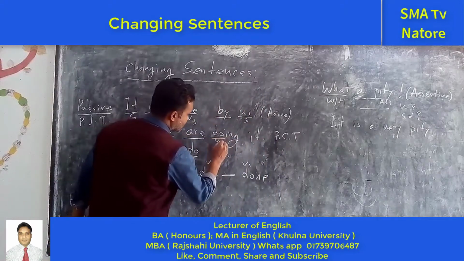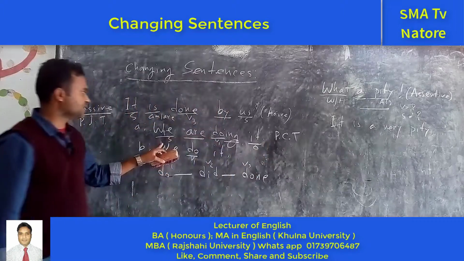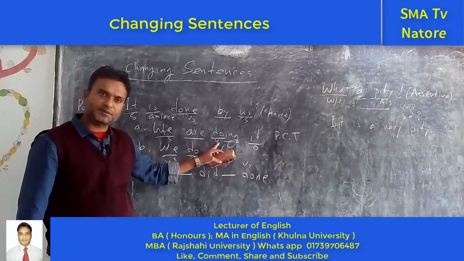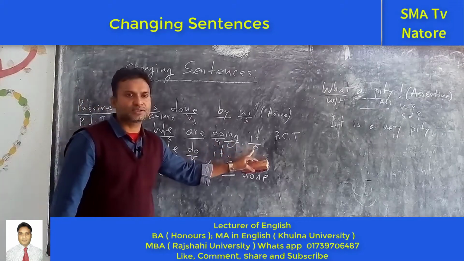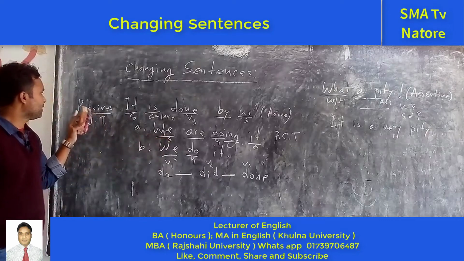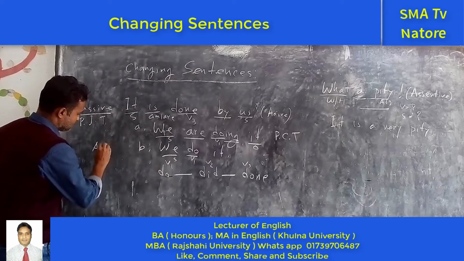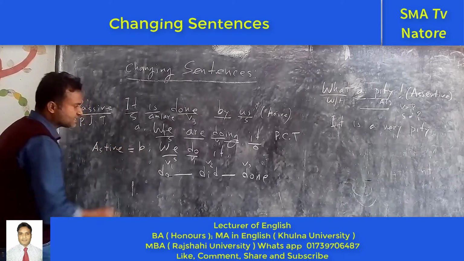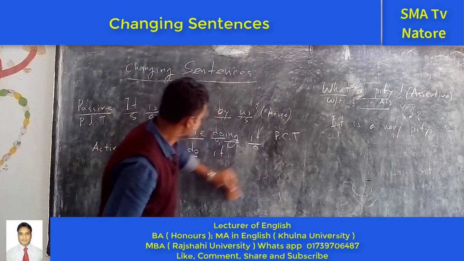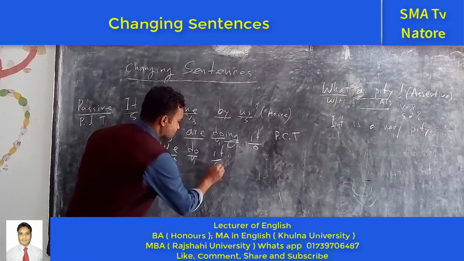So subject am or is or are, and next the present form of the verb, next ing, next object. This is called present continuous tense. But active voice is this one. We can see subject, the present form of the verb, next object.